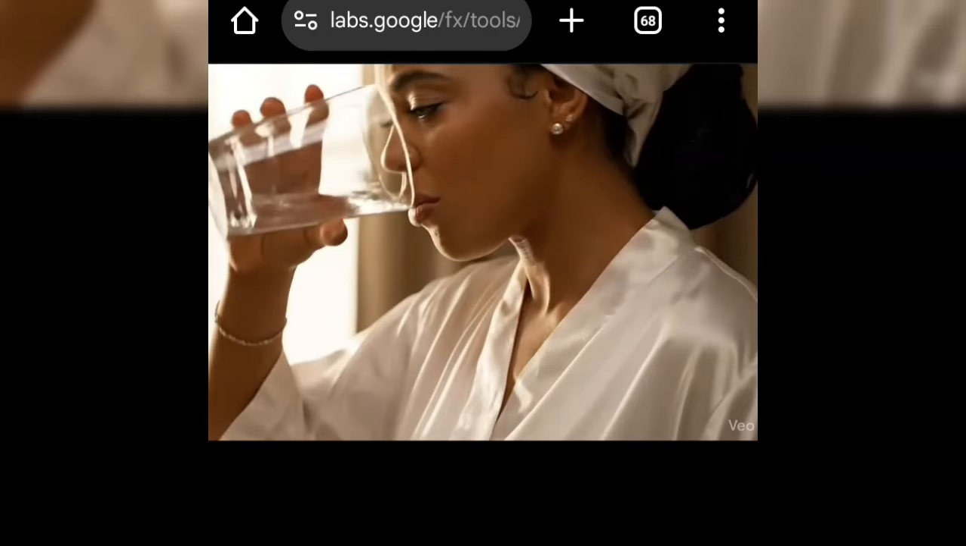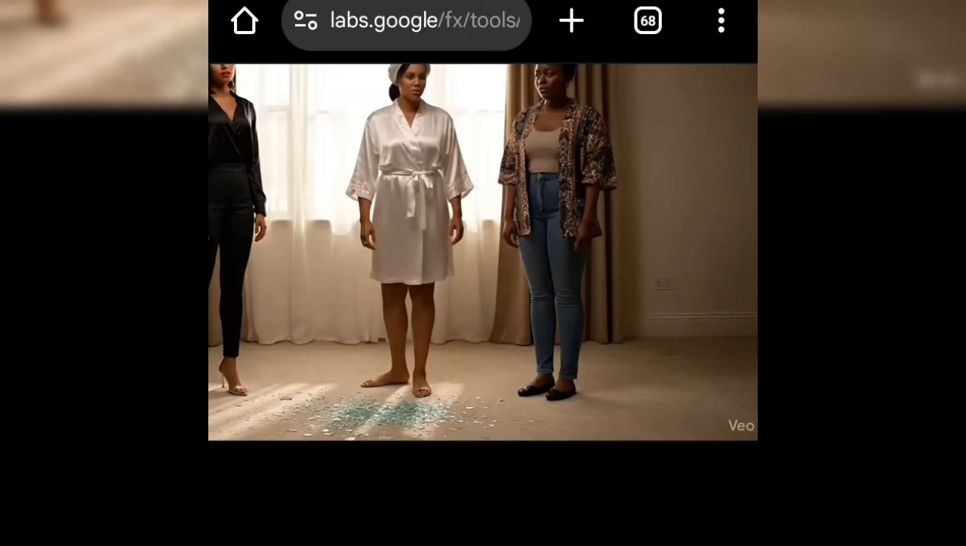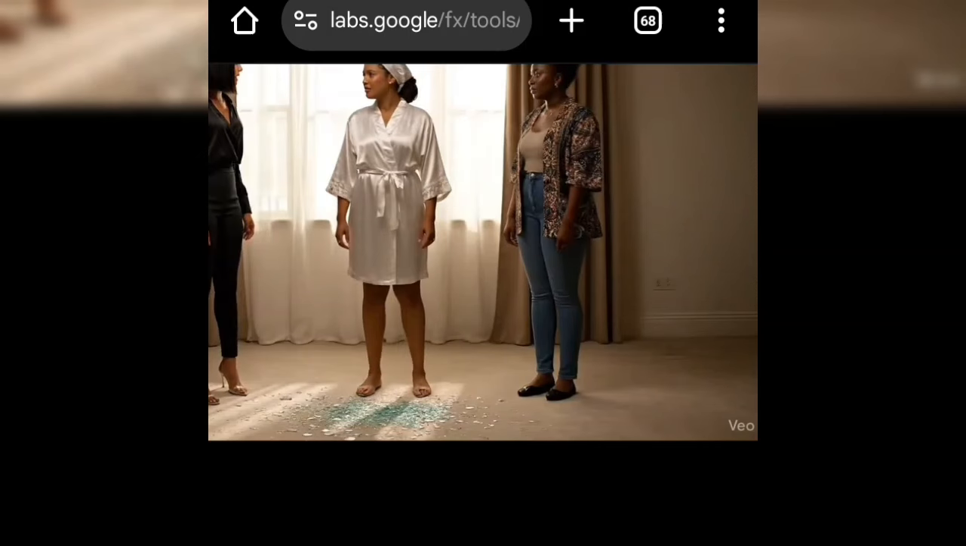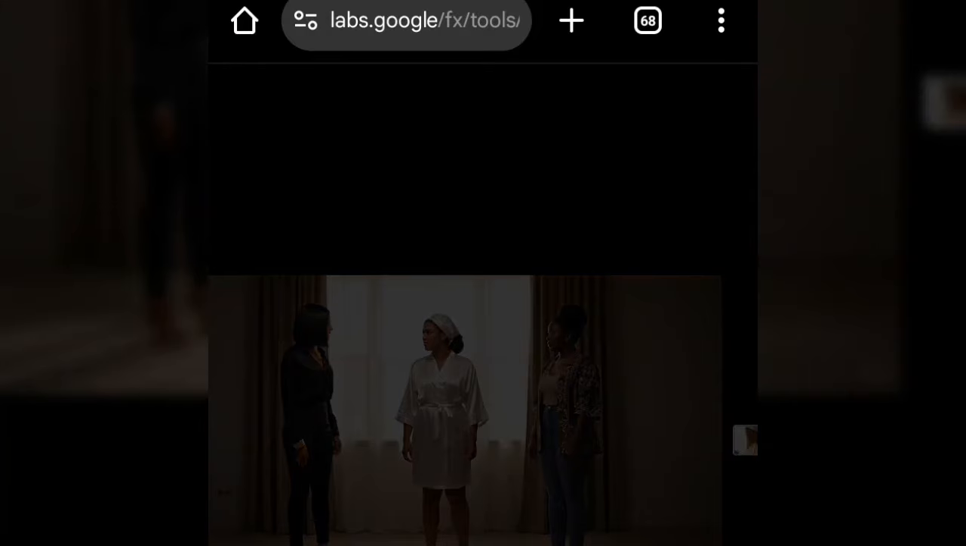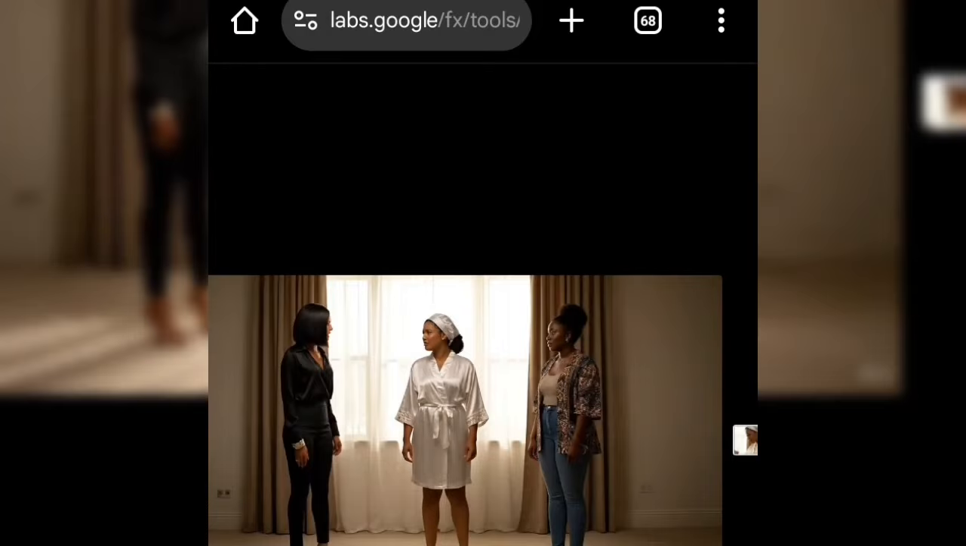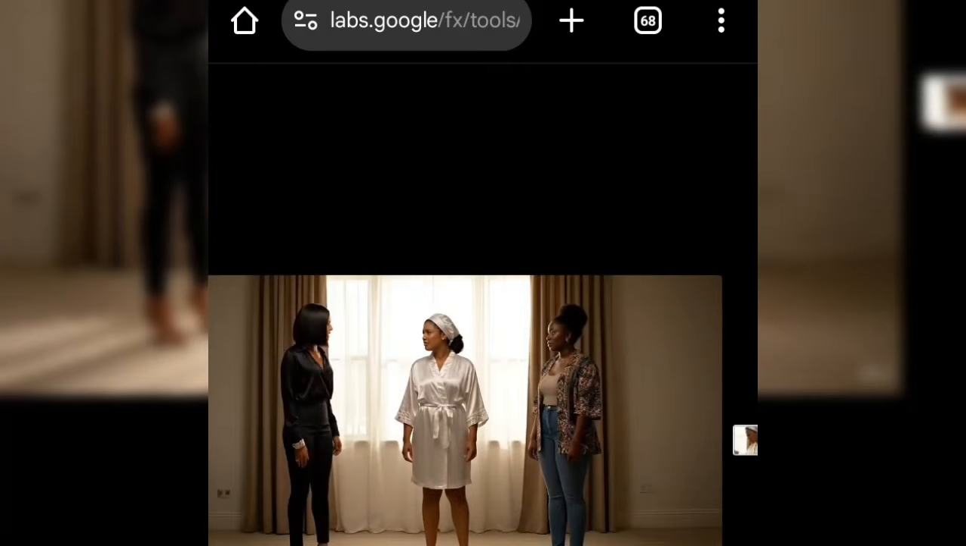So drag it to this ending part, hold it and drag it. Okay, still repeat the same process. It's very, very easy. Select ingredients to video. So I'm going to reduce it a little bit and so I'll paste my prompt.